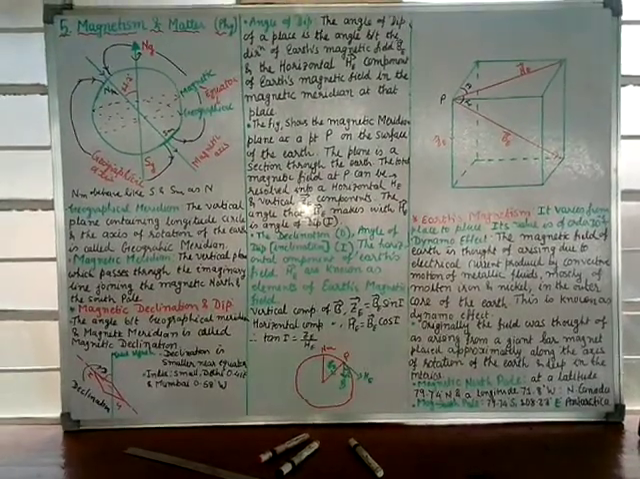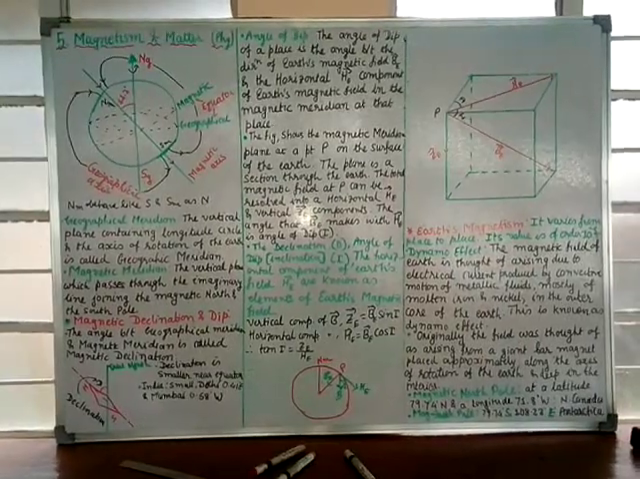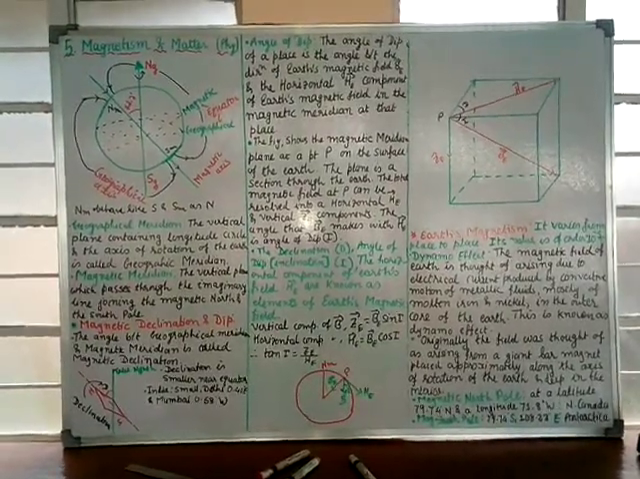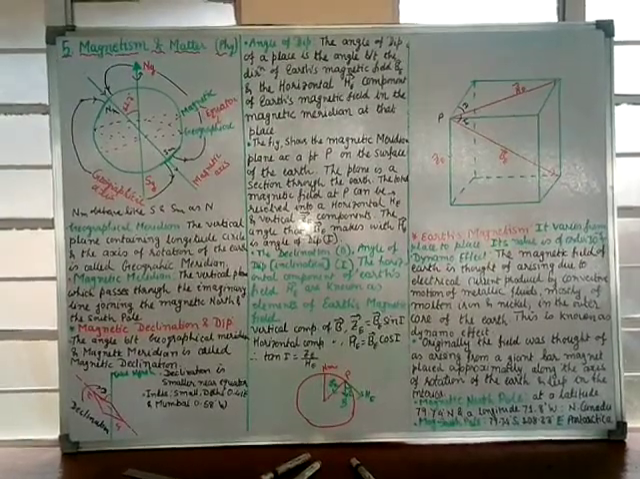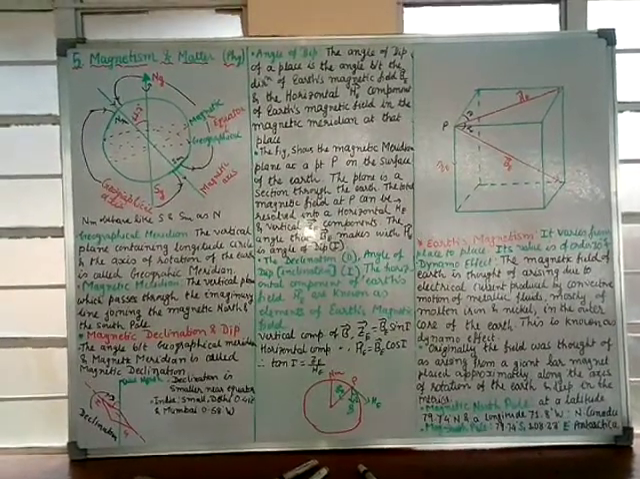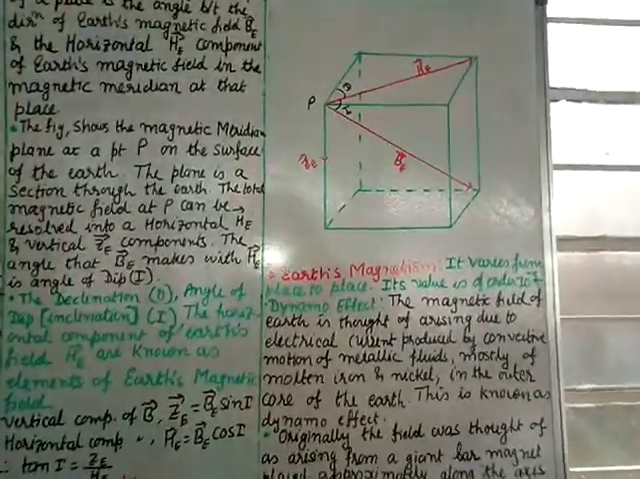Physics Class 12 Chapter 5 Magnetism and Matter. In the last class we have done magnetism and Gauss law. Today we shall do Earth's magnetism and elements of Earth's magnetic field. So let us start with Earth magnetism.